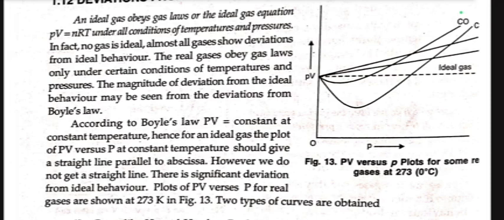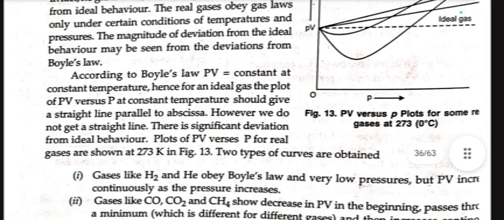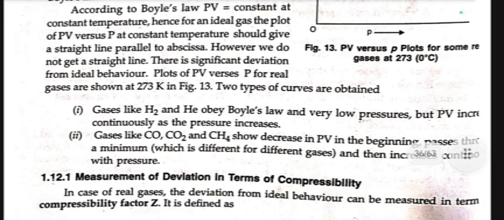Hence, for an ideal gas, the plot of PV versus P at constant temperature should be a straight line parallel to the abscissa. However, we do not get a straight line. There is significant deviation from ideal behavior. Plots of PV versus P for real gases are shown in the figure. Two types of curves are obtained. Gases like H2 and He show PV increasing continuously as the pressure increases. Gases like CO, CO2, and CH4 show a decrease in PV in the beginning, pass through a minimum, which is different for different gases, and then increase continuously with pressure.